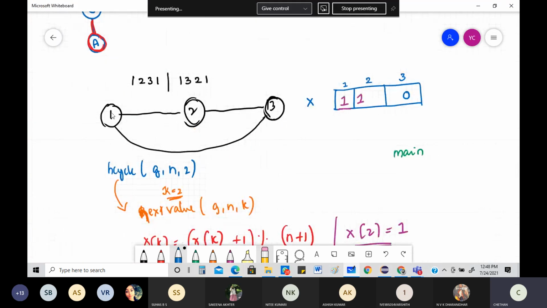If you go from 1 and 2, you are going to get the start of our Hamiltonian cycle. Okay, this is how it works. Of course, if you do the entire tracing, it will keep on going like this. It will be going from main, then to H cycle, then to next value. Then again H cycle, next value, H cycle, next value. It will be happening basically like that.